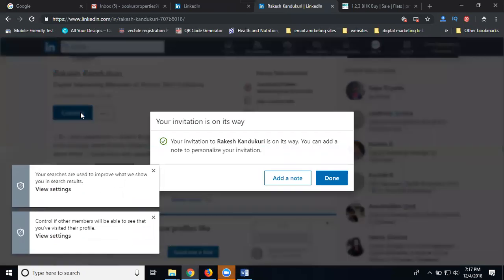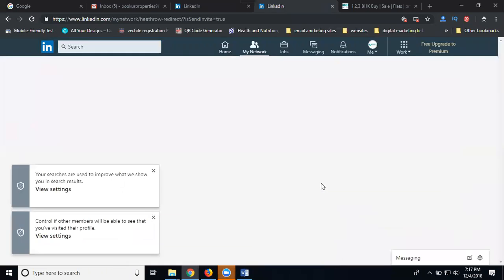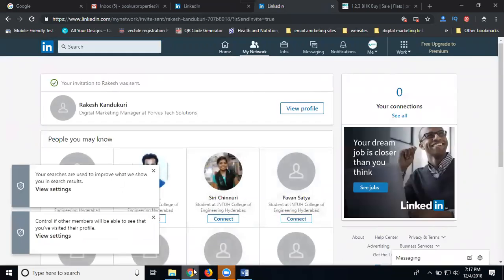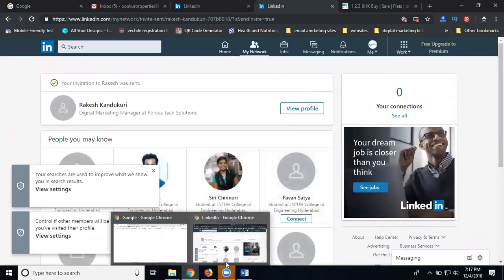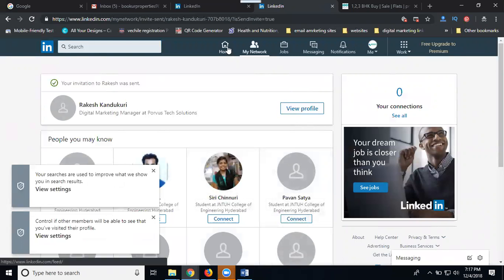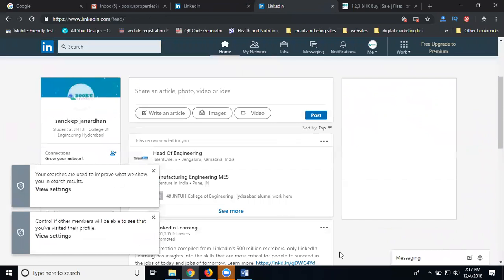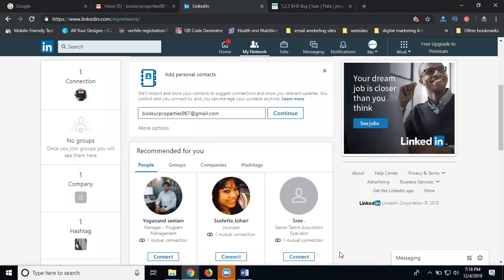Click Connect. Click Done. Now we wait for approval. After sending the request, how many connections do you have? Only one connection.